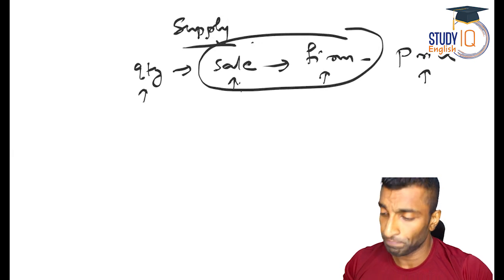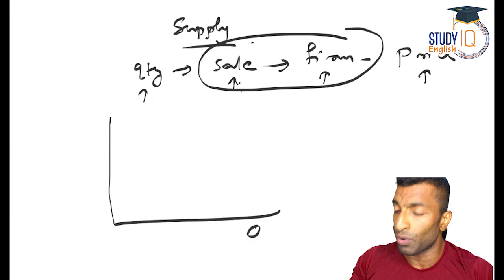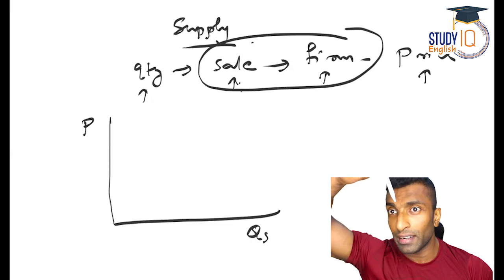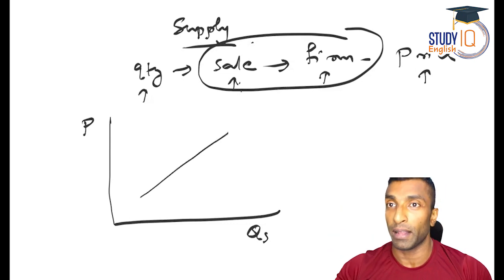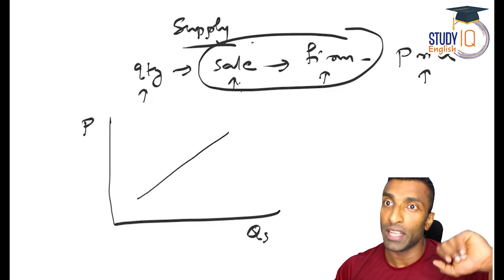Now, if you look for the graph, it will be like this. I'll just show quantity supplied here and the price here. In case of quantity demand, it was downward sloping. It is going to be upward sloping, because here the relation is directly proportional. There it was inversely proportional.